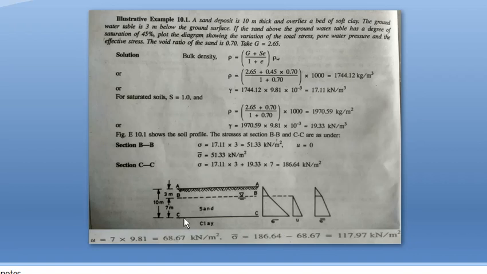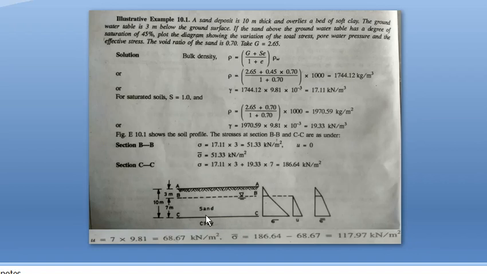Then take section CC. At section CC, what is the total stress? Total stress means the stress due to soil at this height plus the stress due to soil at this height. For the 3 meter height the unit weight is 17.11, so 17.11 into 3, plus this height of 7 meter into 19.33 for this layer. By adding these two we get 186.64 kilonewton per meter square. That is the total stress at section CC.